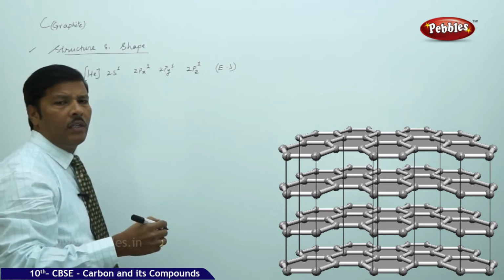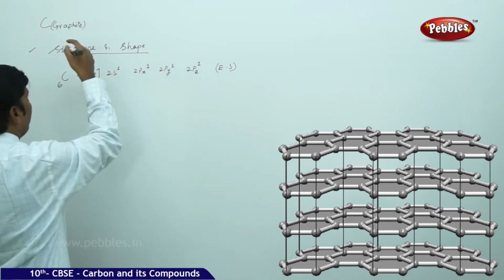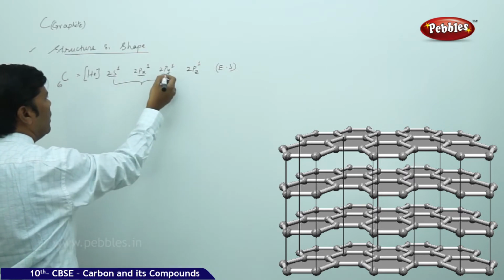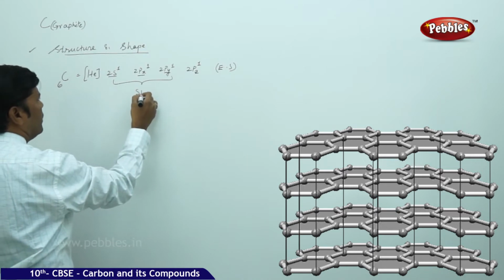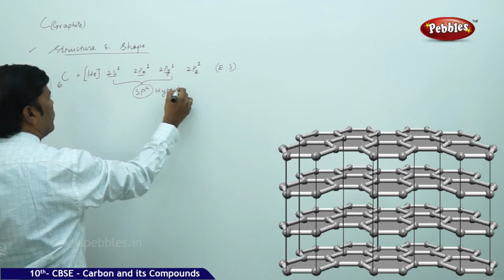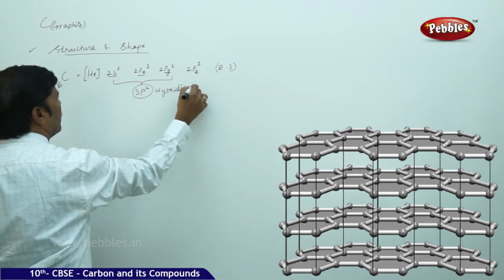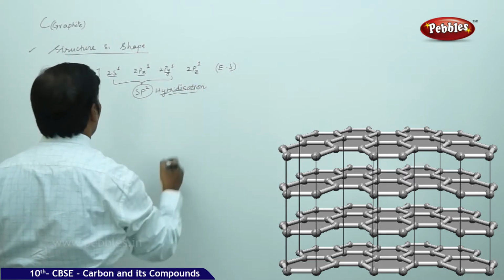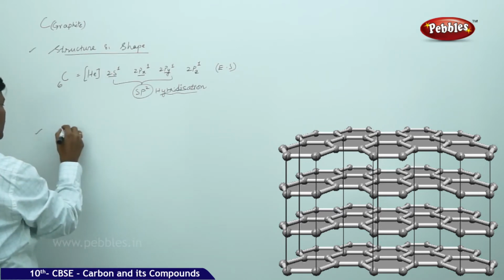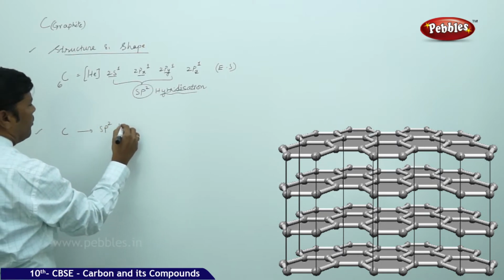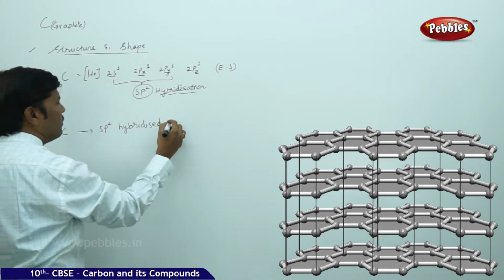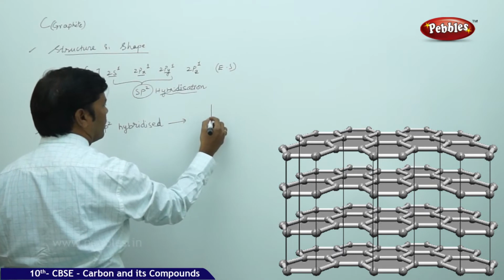Now we know very well that in graphite the carbon undergoes sp2 hybridization, one s orbital and two p orbitals. If carbon is sp2 hybridized, it will result in a triangular planar shape.